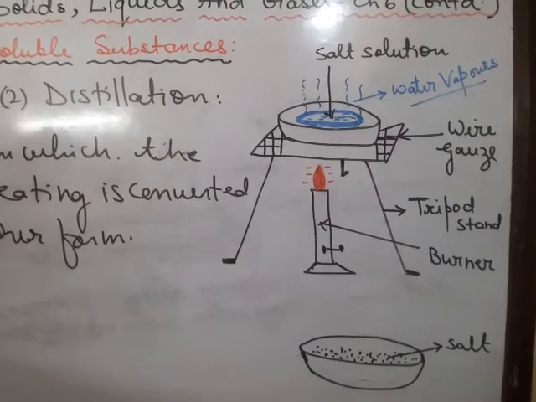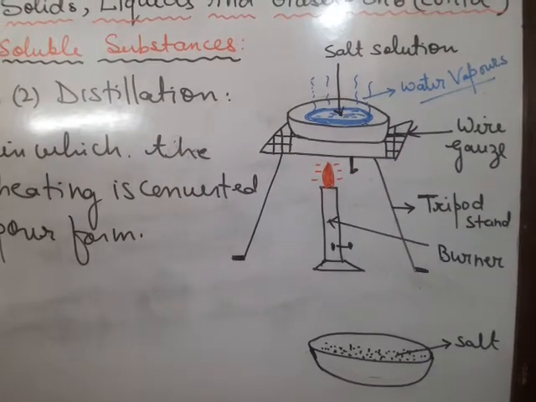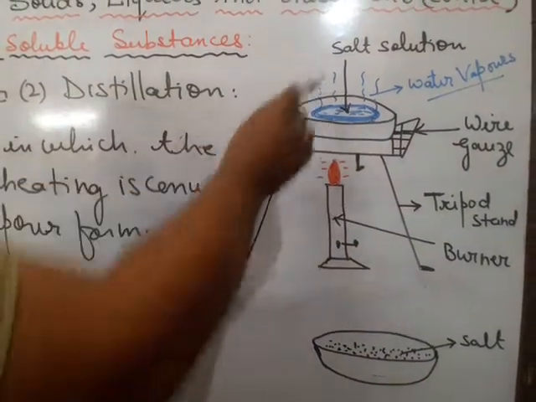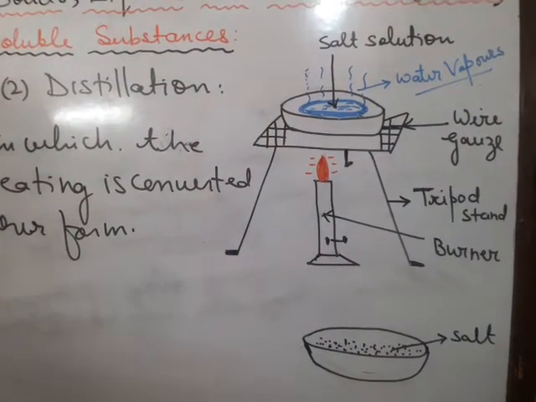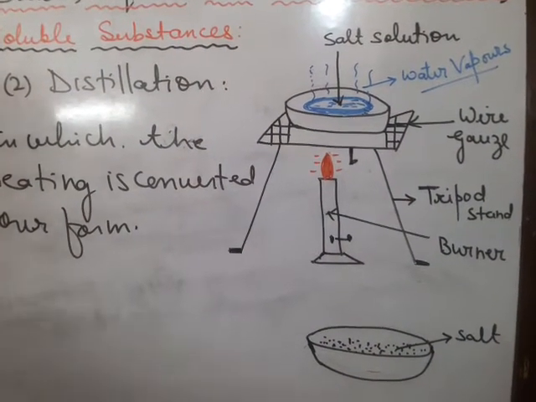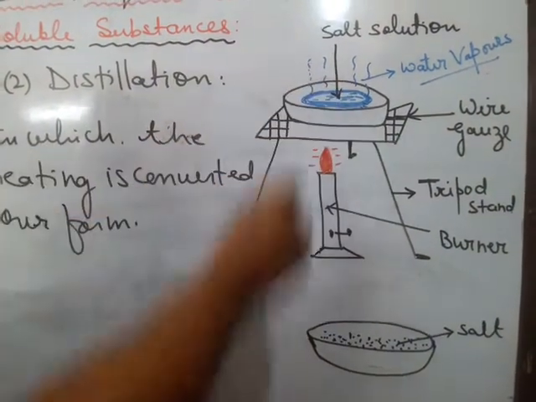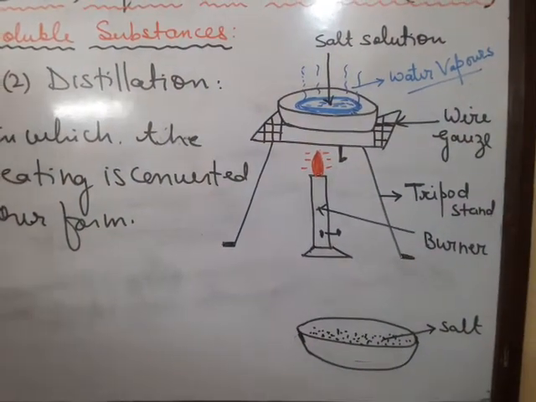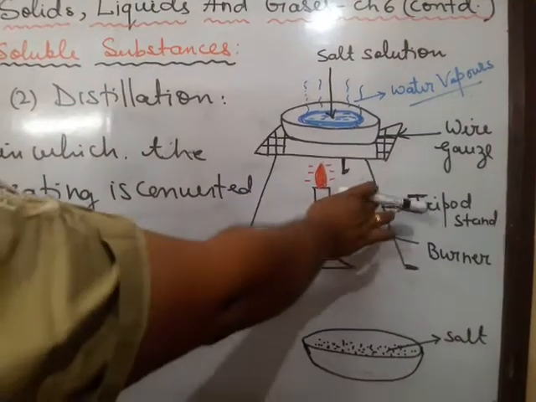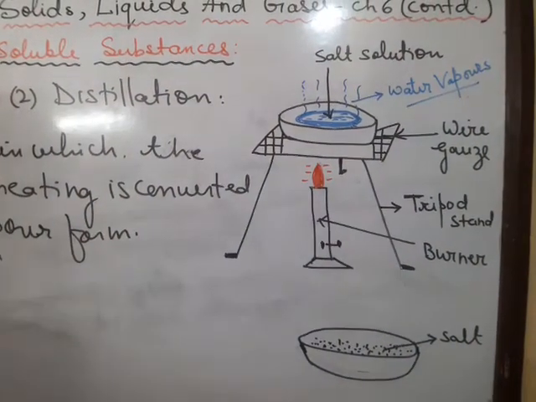What are the materials required? A china dish, salt, water, a burner, a wire gauze on which the china dish is put, and of course a tripod stand having three legs.